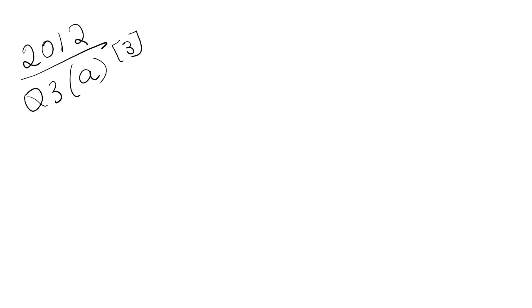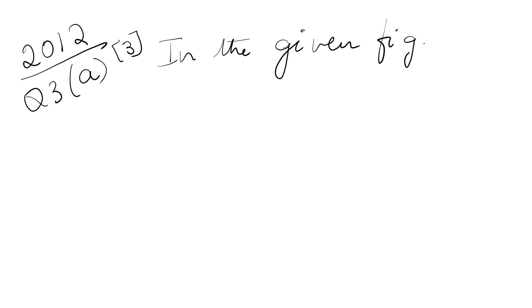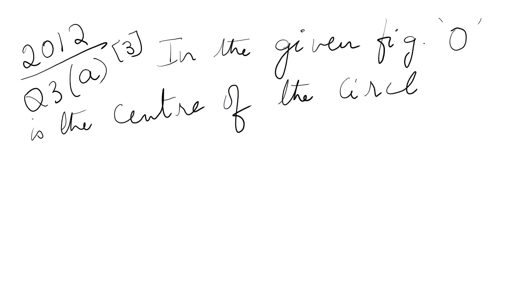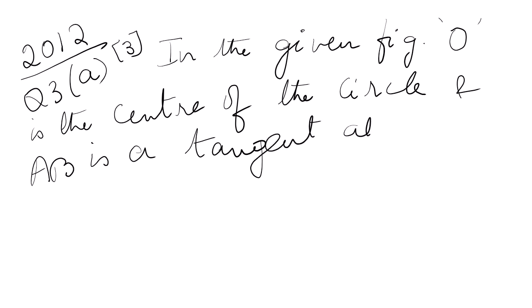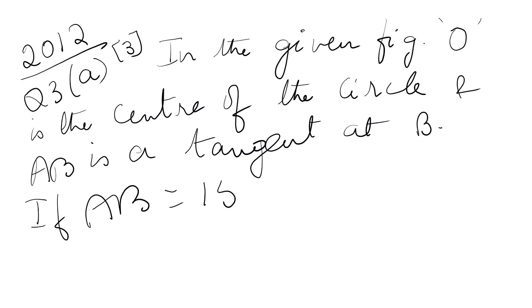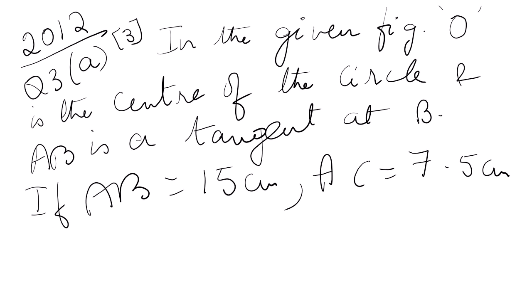In the given figure, O is the center of the circle, and AB is a tangent at B. If AB is equal to 15 centimeter, AC is equal to 7.5 centimeter. Find the radius of the circle.